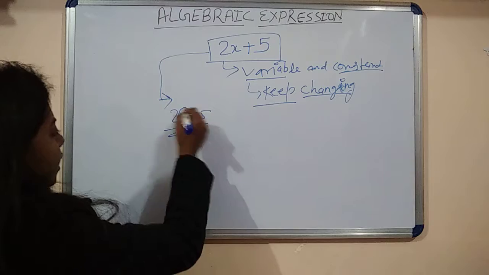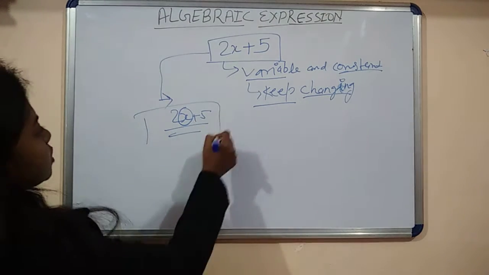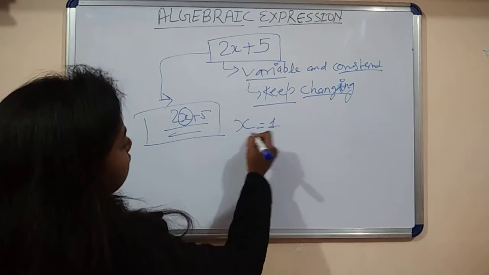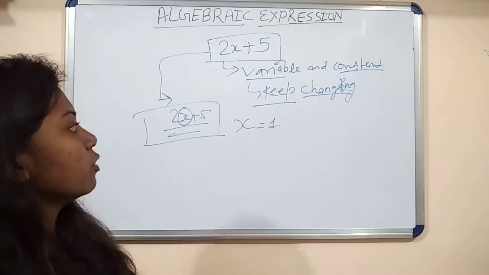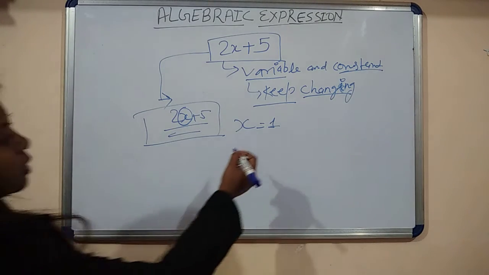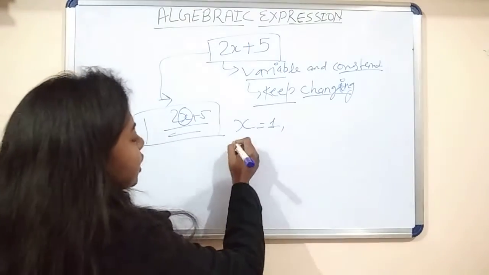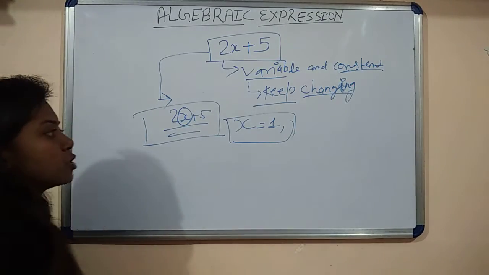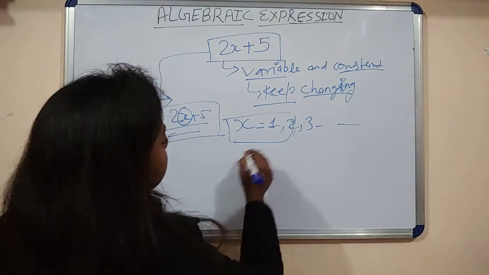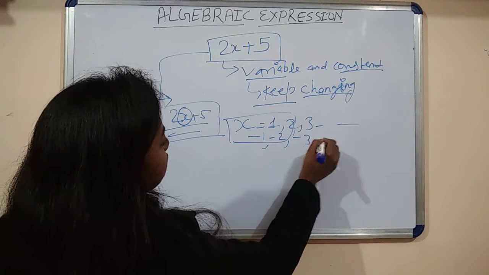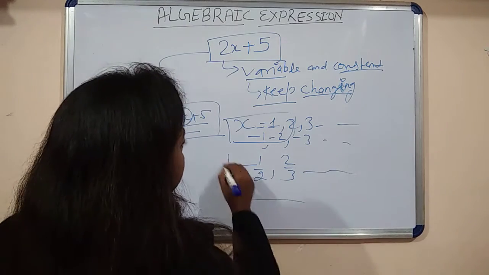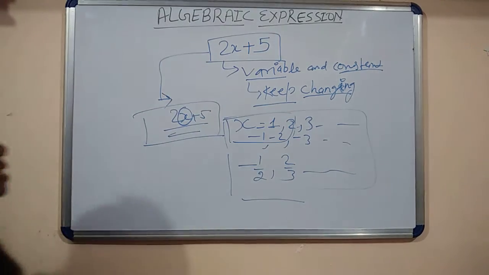The value of this expression depends on the value of x. We can put the value of x as any integer, any number, any natural number, fraction. We can put all these in the place of x: 1, 2, 3, and so on, minus 1, minus 2, minus 3, and so on, minus 1 by 2, 2 by 3, and so on. All of these can be the value of x.